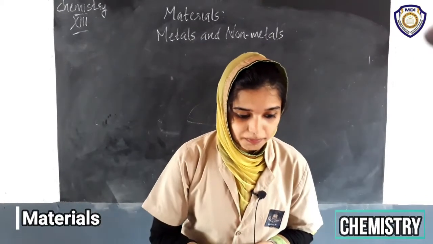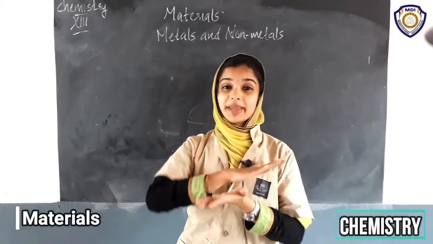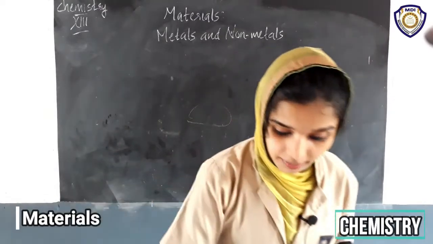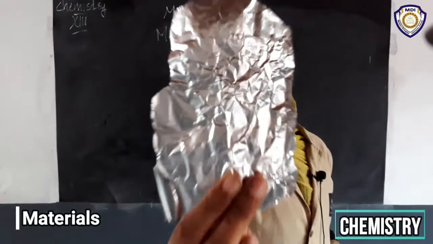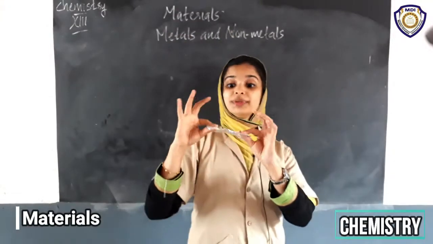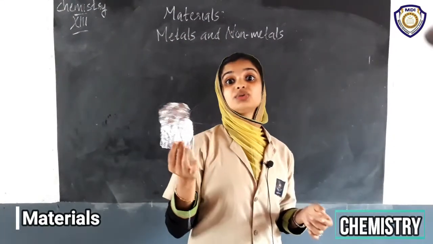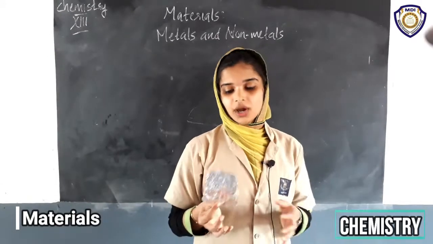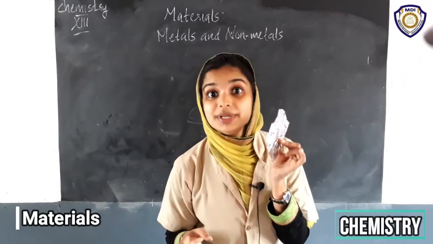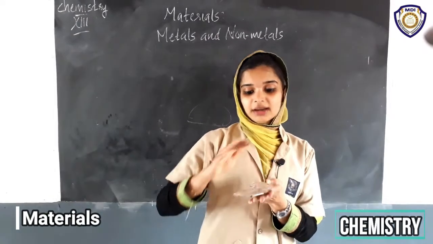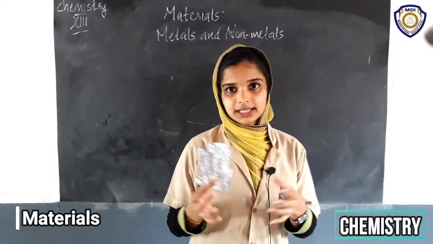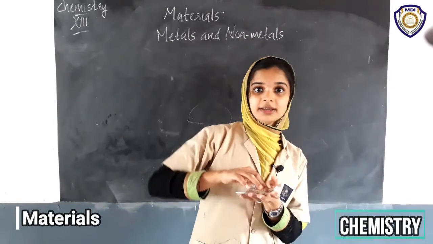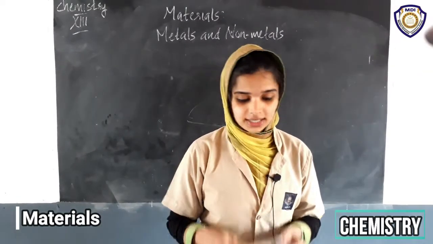So you saw that the shape of the iron nail and aluminium wire changed on beating. When we beat harder, it can be made into sheets. For example, you must have seen this. Yes, this is aluminium foil. We use it to wrap food items. This is made of aluminium. The aluminium is flattened to make a sheet. It's a metal. Metal can be flattened to make sheets.